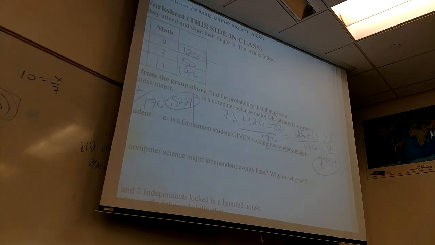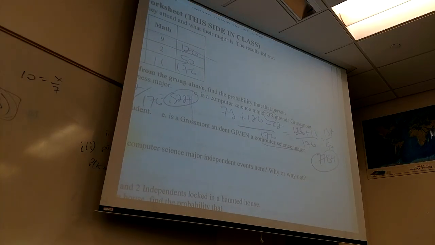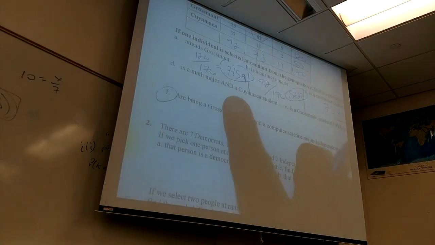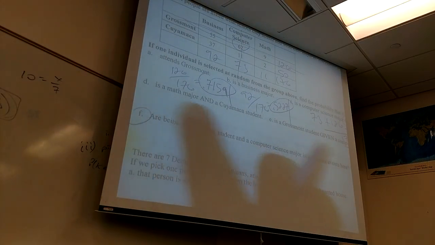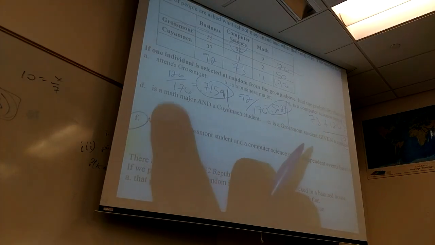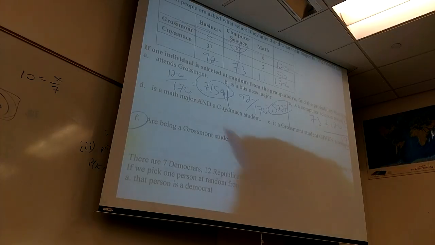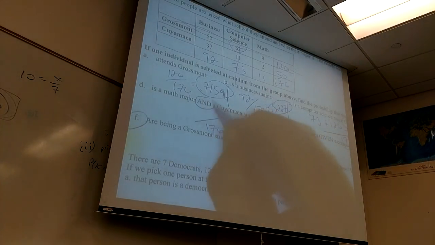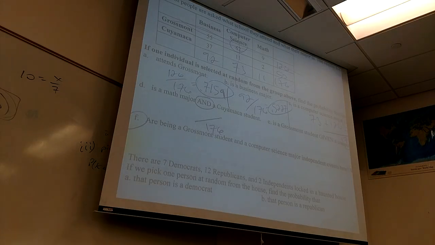Okay. Right here. All right. Now, am I given any information? Do I know anything about the student here? I don't know a thing. It's the probability that they're this and this. So the bottom is still going to be 176. And is restrictive. You have to meet both conditions. How many students are math majors and go to Cuyamaca? 2.